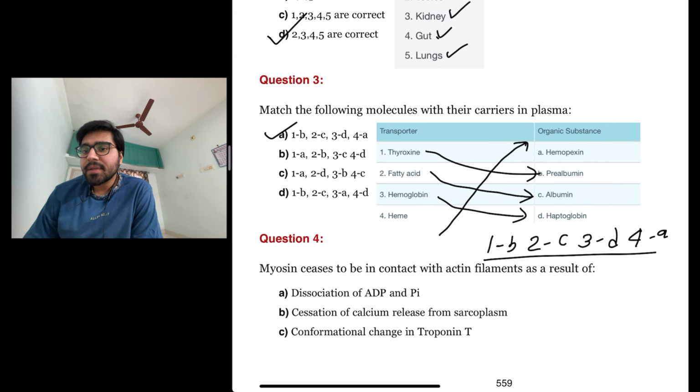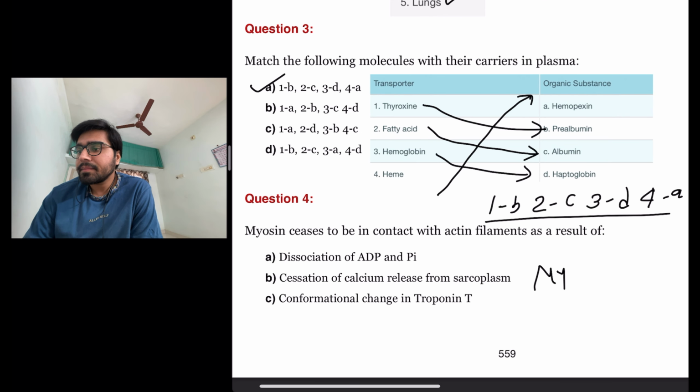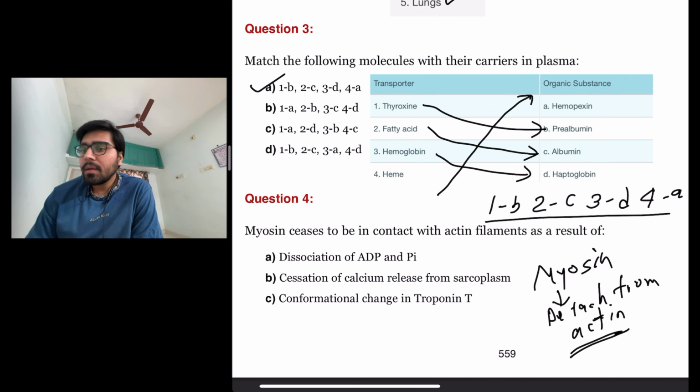The next question is, myosin ceases to be in contact with actin filaments as a result of. They are asking that myosin detaches from actin. This happens because of, let us look at the options. Dissociation of ADP and inorganic phosphate.